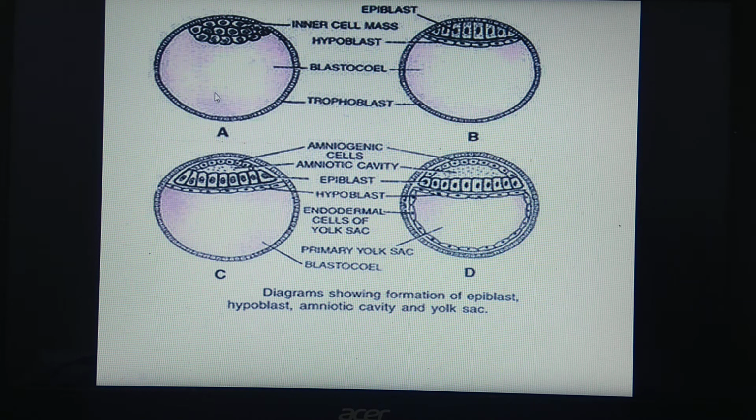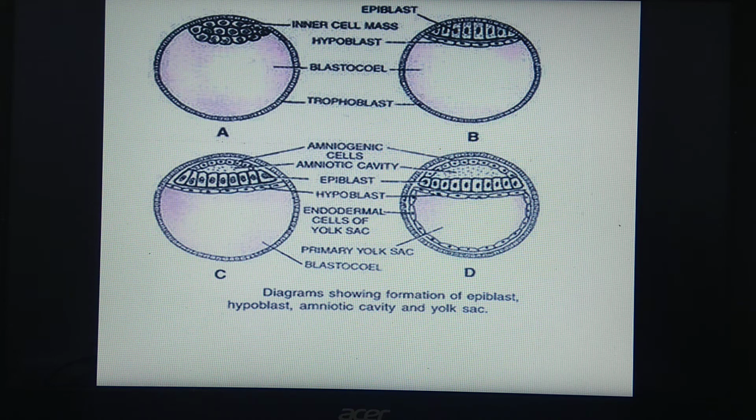So what have we studied? These are the cells of the inner cell mass, and this is its free end. These cells become flattened and become primitive endoderm. They start growing downward and form this second layer inner to the trophoblast, and that's why a cavity gets formed, which is called the primary yolk sac. This is the first event, that is, the formation of endoderm.